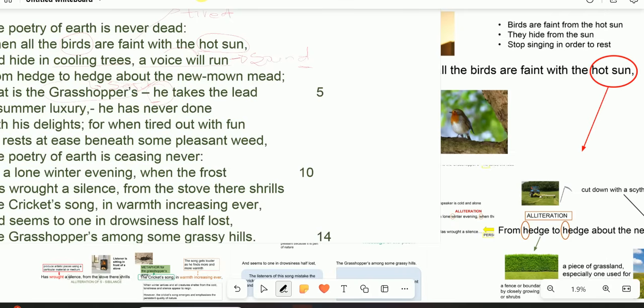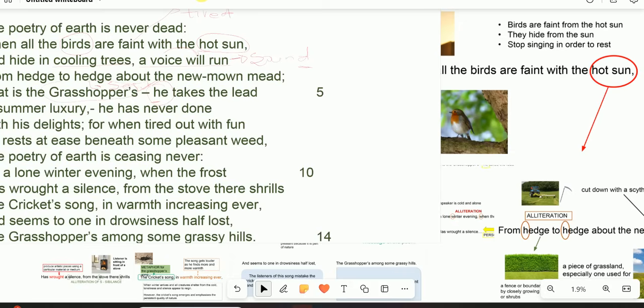By saying he, it means that the poet adds human quality to a grasshopper, to give a grasshopper a sense of power. Because normally when you take a lead, it means that you are a leader, you are a manager. So he takes a lead. Why is he taking a lead? Remember, the birds are already silent. So because we want to justify that bold statement that opened the sonnet, that the beauty or the poetry of earth is never dead, he says that even in the absence of the singing of the birds, there is something that is going to take the lead, that which is what?